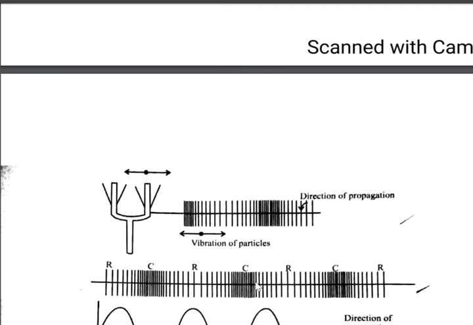So sound in air is a longitudinal wave. Similarly, you can think of a spiral spring, a helical spring. In a helical spring, you can see the compressions and rarefactions will move along the length of the helical spring.